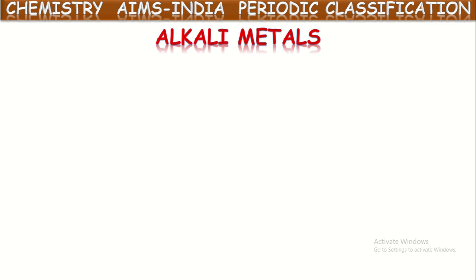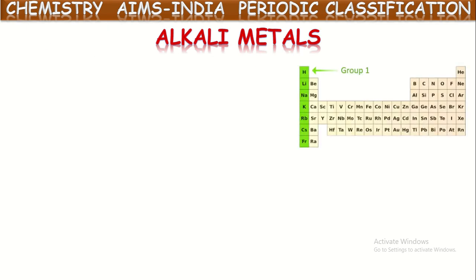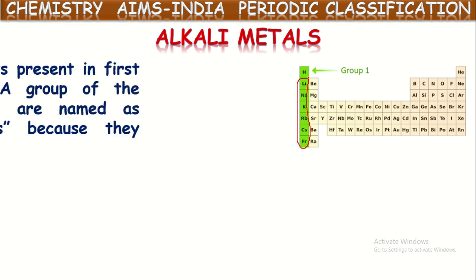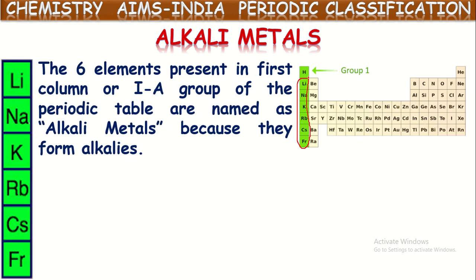First, alkali metals. The elements present in the first column, except hydrogen, are lithium, sodium, potassium, rubidium, cesium, and francium. These six elements are known as alkali metals because they form alkalis.